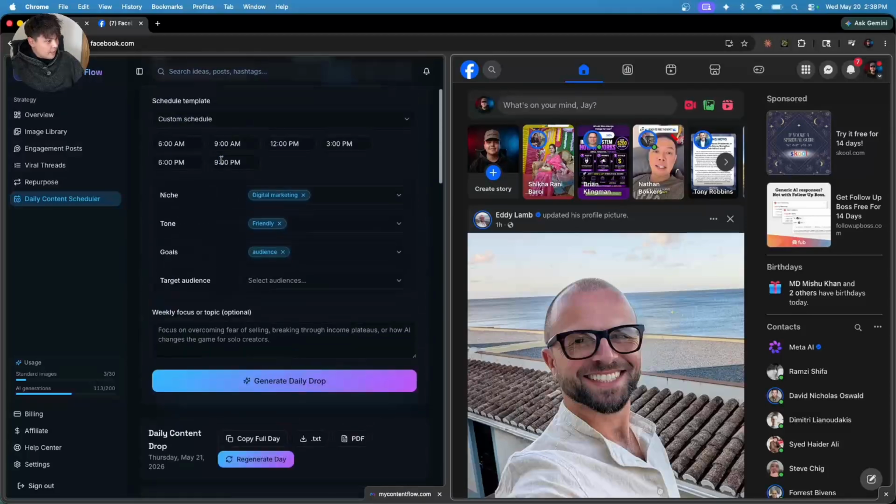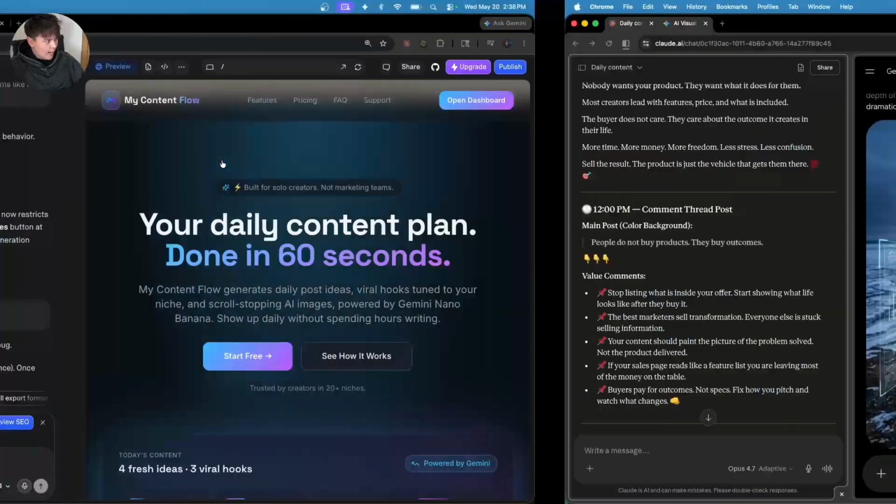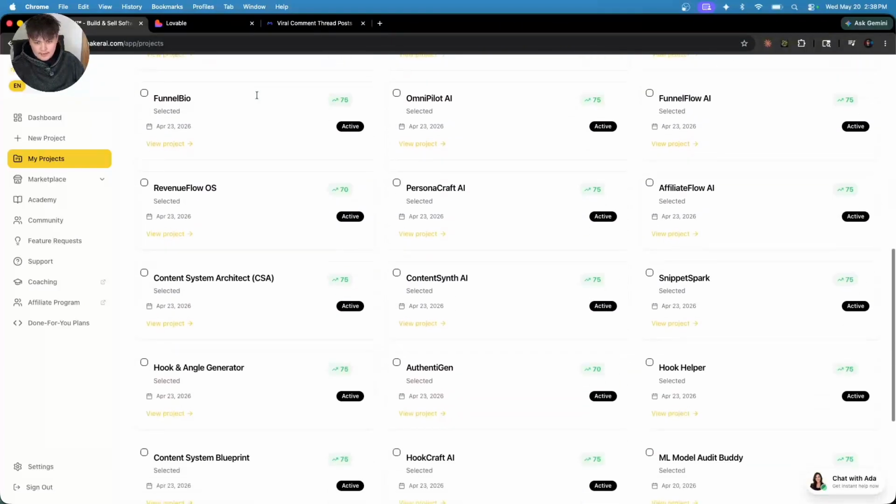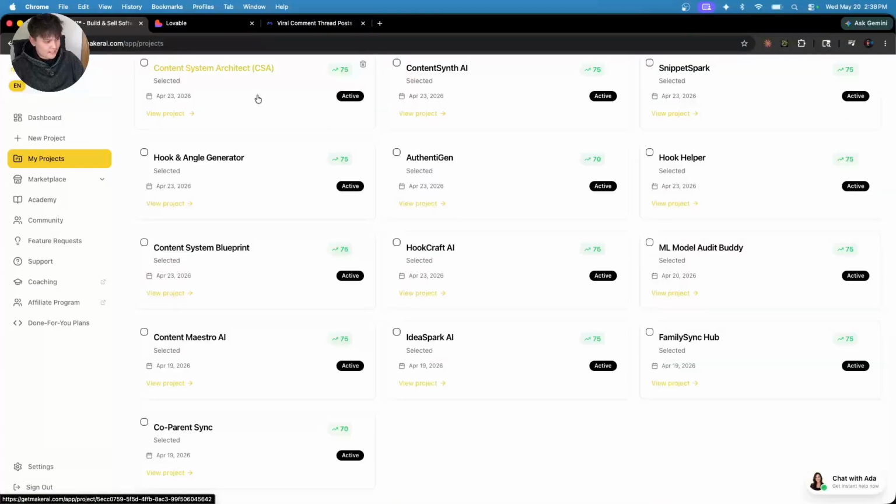But let me actually show you guys how I built this, validated this idea, and actually did this whole thing leveraging AI. So as you can see right here, I've generated a lot of ideas already.